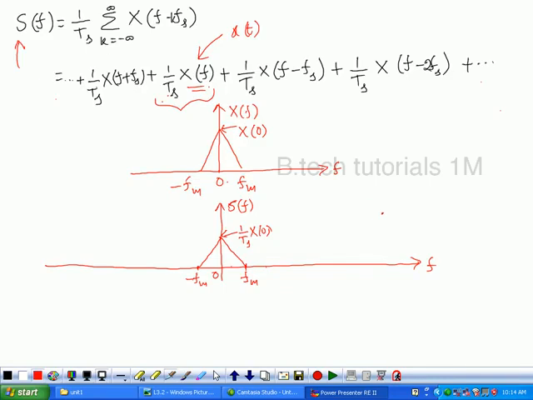So that's why we assume this fs is greater than 2fm. Later I will explain why fs must be greater than 2fm. If fs is greater than 2fm, see this is fm, this will be 2fm. So fs is somewhere here. Let this be fs. Now this component is centered at f equivalent to fs, x of f minus fs. So therefore we plot it.